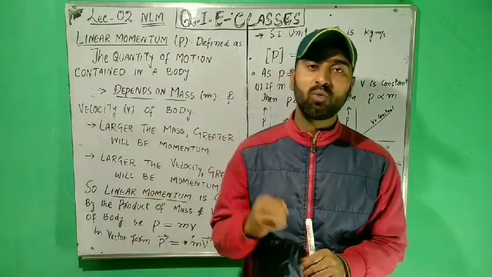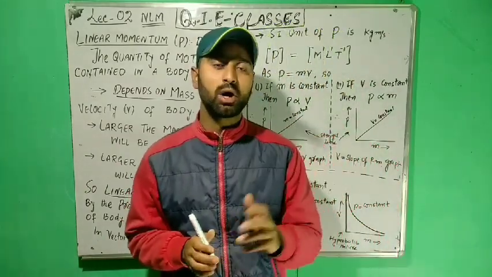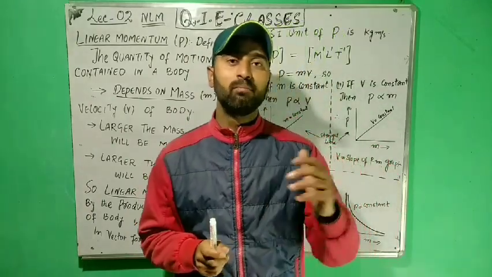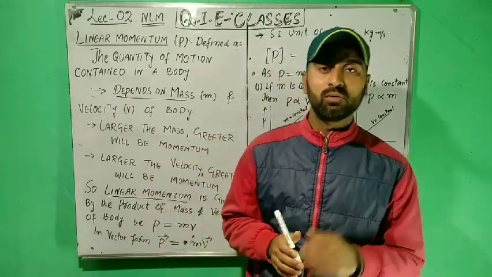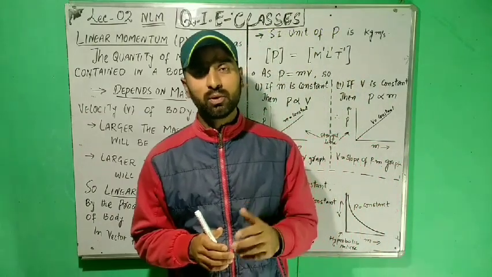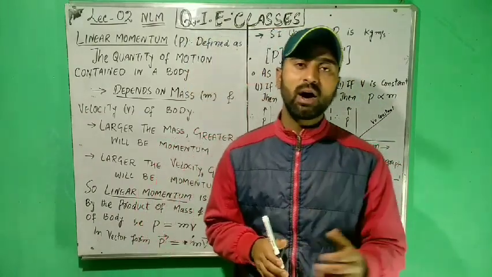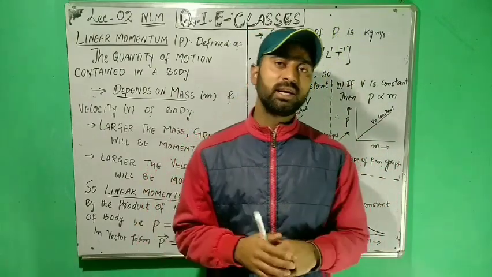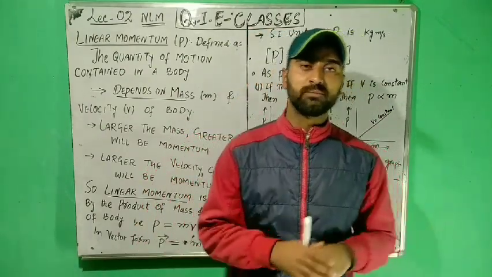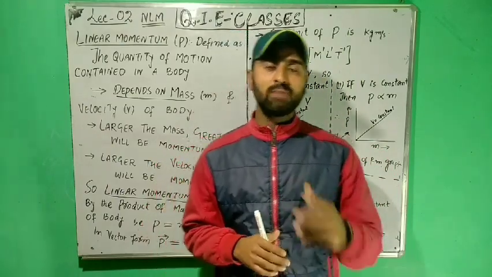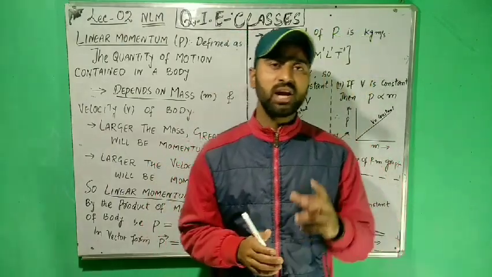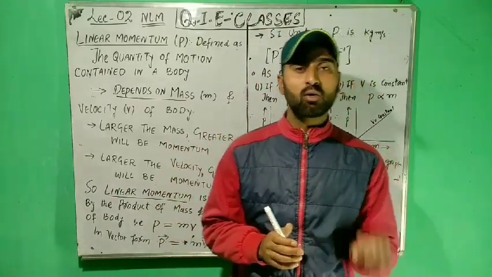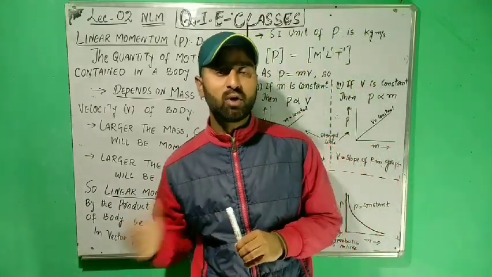For example, if a bullet is fired from a gun, it requires large amount of force to stop, as it contains large quantity of motion. However, if the same bullet is thrown by hand, it requires small amount of force to stop, as it contains small quantity of motion. Thus, the amount of force required to change the state of motion of a body depends upon the quantity of motion contained in the body.